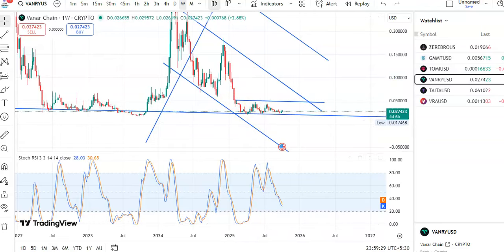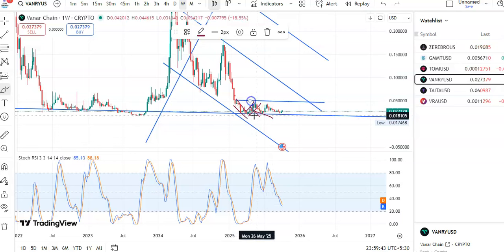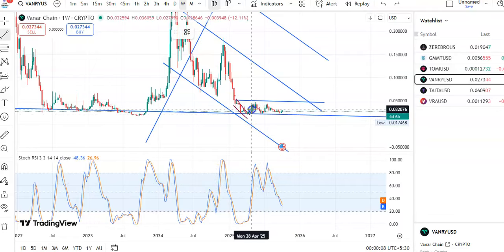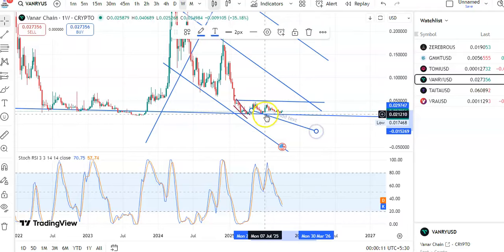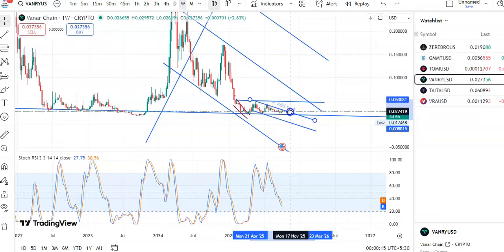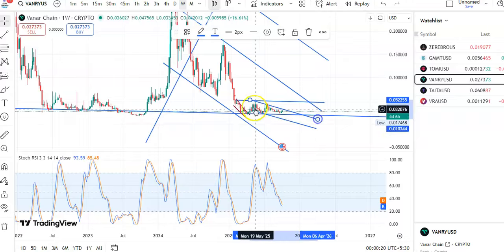Okay, so you can see after candles came down to the support level, so this is support and this is resistance. And after the breakout it has gone up. Very clearly you can see again the fall happened. So you can see this is the support trend line, and let me draw the trend line here. So this is a support trend line. And you can see after the fall the candle started moving up. So this is the resistance trend line. You can see very clearly that after candles came down to support, it went up.